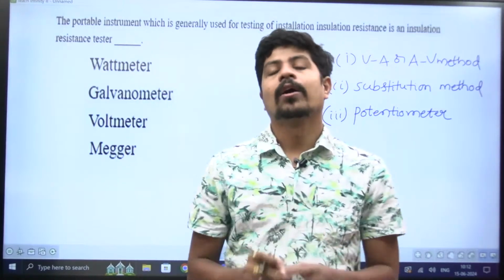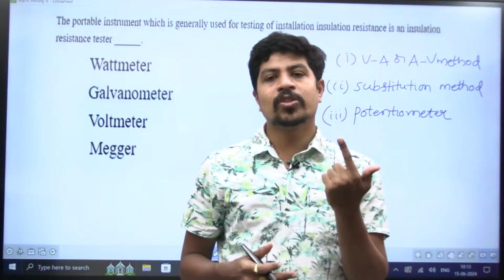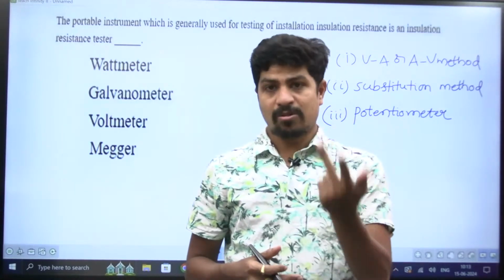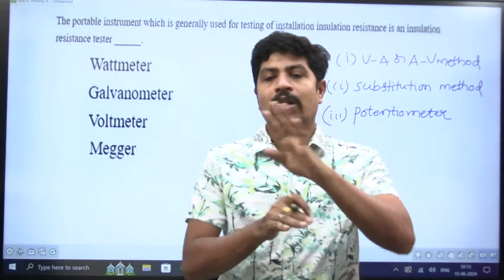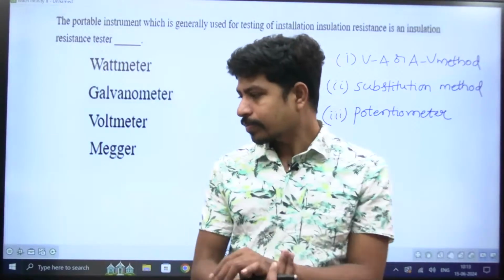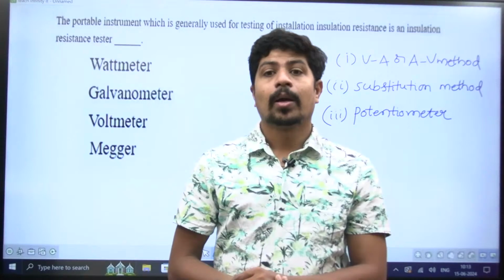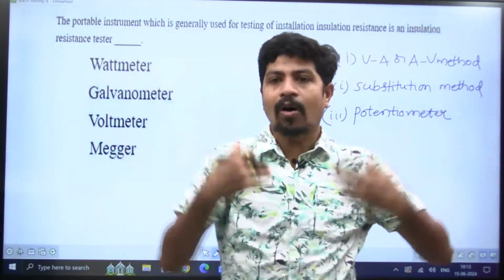Suppose you take power system: power generation, distribution, power system protection, and economics of generation. These four topics are not at all important for GATE. If you want, you can leave those topics for the GATE examination. But for HPCL, all the questions will come from these four topics.